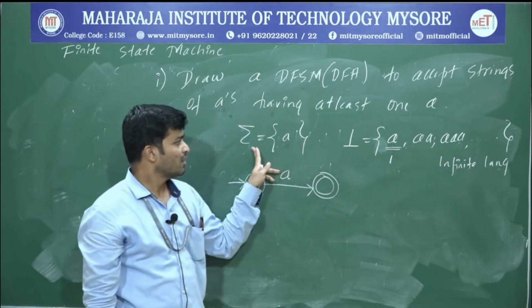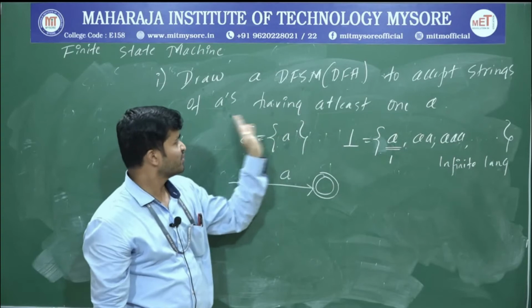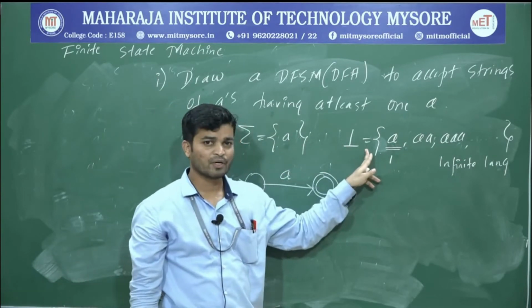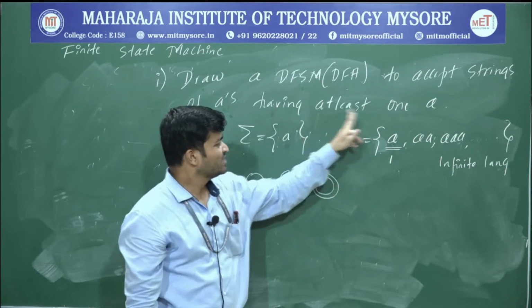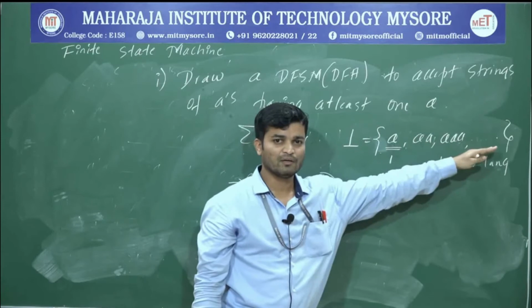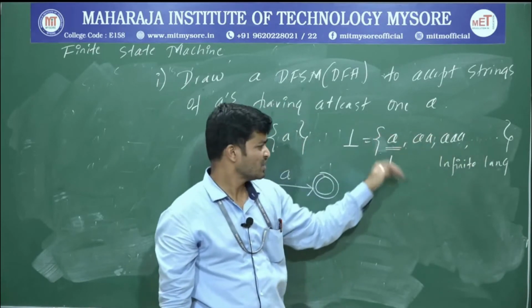So first write down the sigma. Sigma is what? Just a. Why? Because strings of A's. So therefore sigma is A. Next write down what language? I would write the language having at least one A. So in the worst case I will get 1A, next I will get 2A, 3A, and this will continue, and this will form an infinite language.